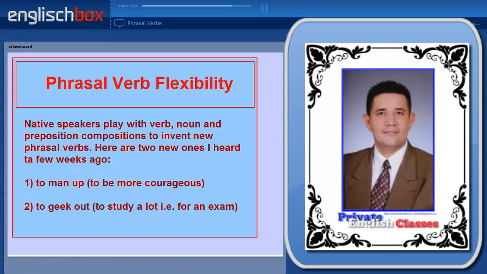Just a couple of new phrasal verbs that I used recently. To man up means to be more courageous. And to geek out means to study a lot for an exam, for example. So here you have 2 examples of nouns and prepositions being put together and used as verbs. Shakespeare did it, why can't we?